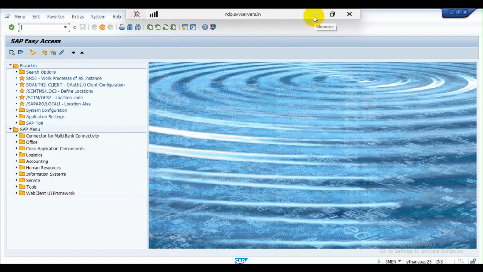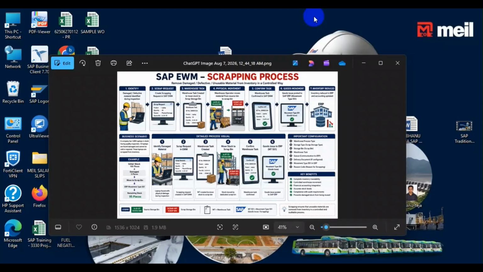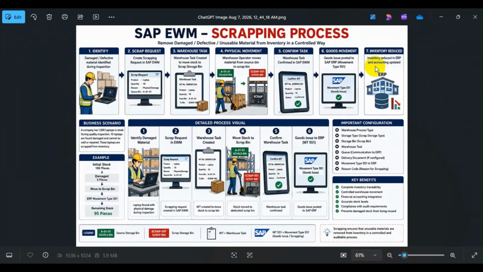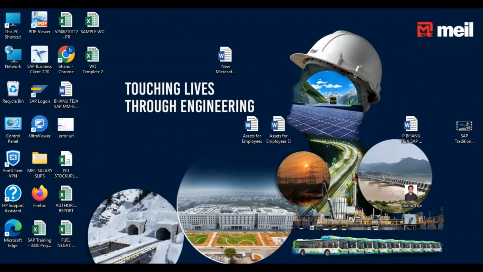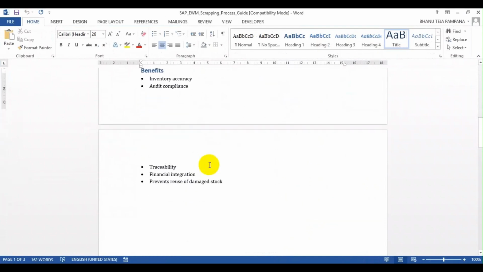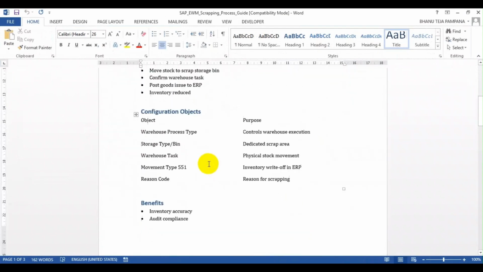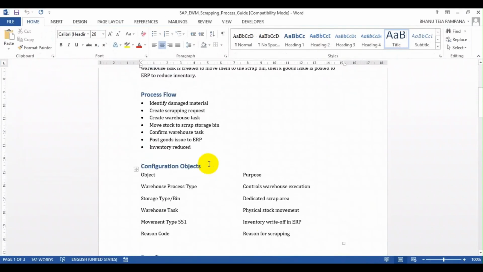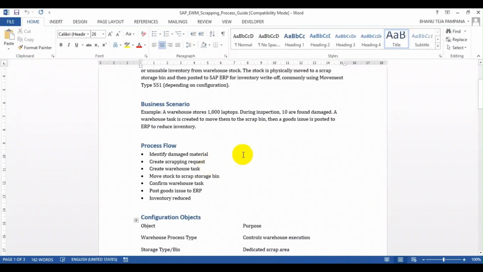Scrapping means the products which are damaged will be scrapped and not used. For example, I'll give you a small example. In our company, we have ordered some laptops. Suppose we have bought 2000 laptops.